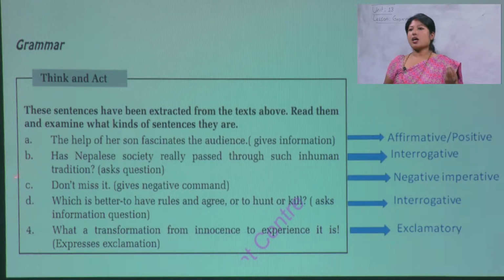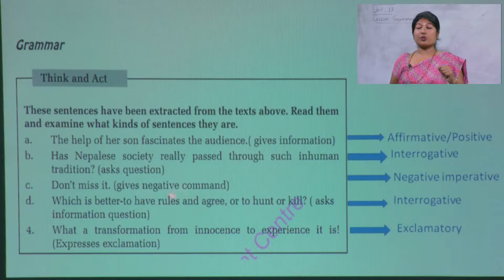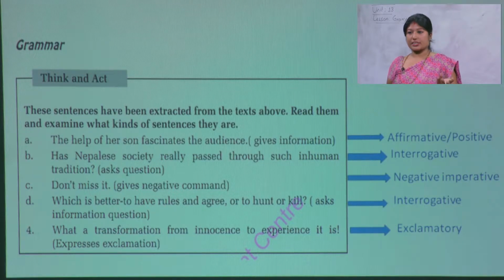Number D. Which is better, to have rules and agree, or to hunt and kill? It asks a question, seeks an answer. What sort of sentence is it? This is interrogative.